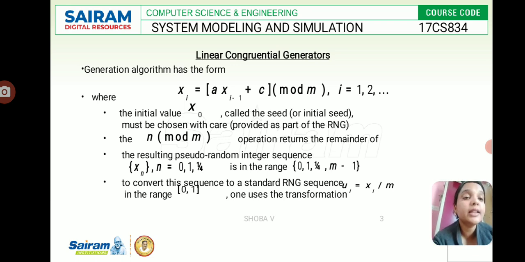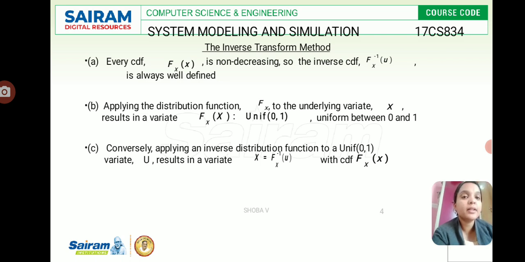Now there are linear congruential generators. How we get the remainders depends upon the value of the modulus. The generation algorithm has the form x_i = (a x_{i-1} + c) mod m, for i = 1, 2, etc., where the initial value is called the seed. Whatever output we get, the operation returns the remainder of the result as a pseudo random integer sequence. The range is 0 to m minus 1. To convert this sequence to a standard uniform sequence, u = x / m. This is how the inverse transform method varies.